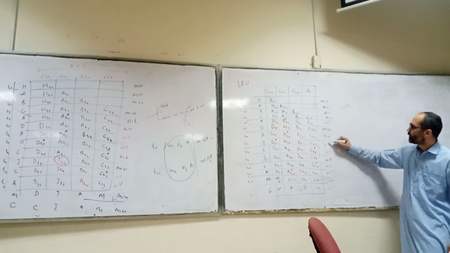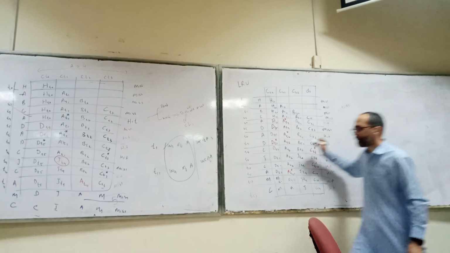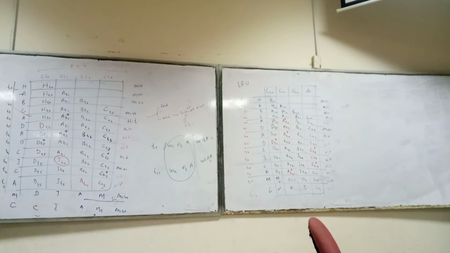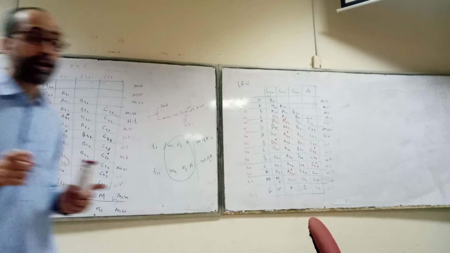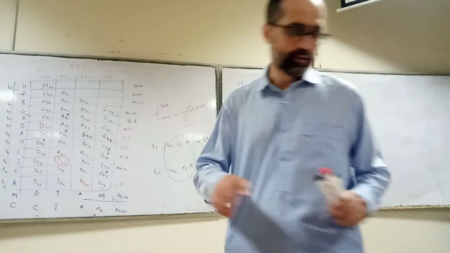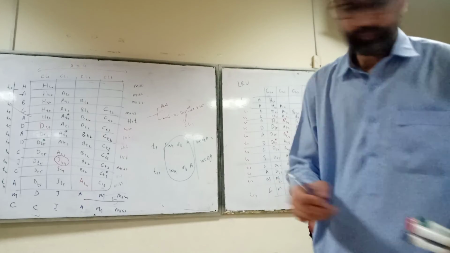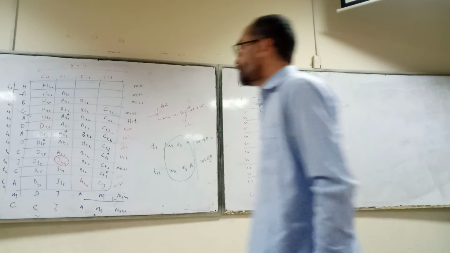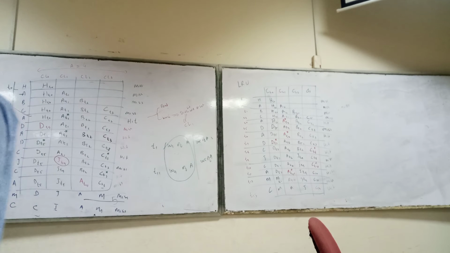1, 2, 3, 4, 5, 6, 7. Here, how many hits are there? 5. So now this is the problem of the first in first out case. So the least recently used policy is much better as compared to the FIFO policy. This is a FIFO policy.